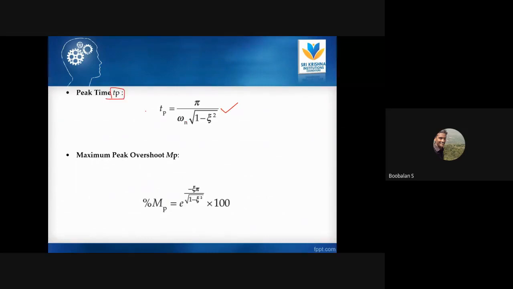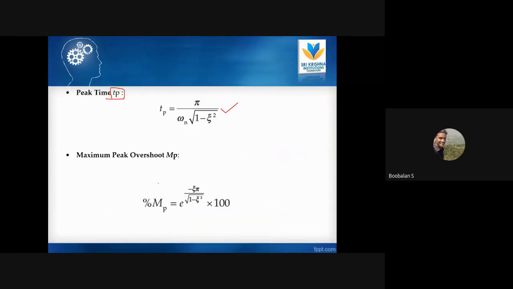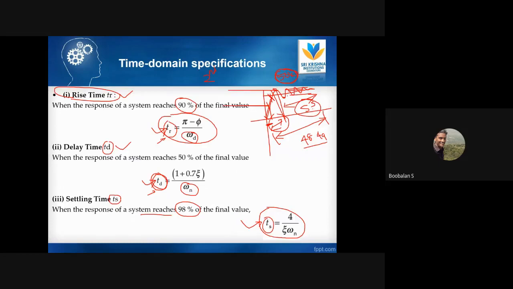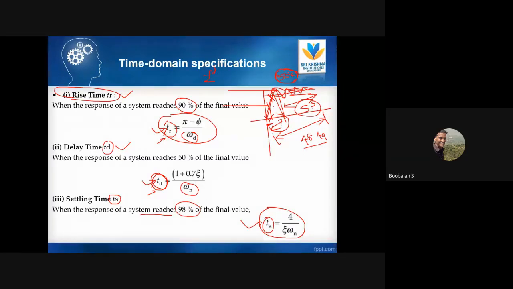I already told that. We set the set point at 50 km, but the system is going to reach about 52 km, come back toward rest position, and again reach 50. This maximum peak of 52, the time at which it goes there is called peak time. And maximum peak also, right? This is the simple formula: e to the power of minus epsilon pi over square root of 1 minus epsilon square, into 100. This is called maximum peak overshoot, right? It goes above 50 km to 53 or 54, and I'm going to calculate that as a percentage. So these are the 5 formulas we definitely need to keep in mind.